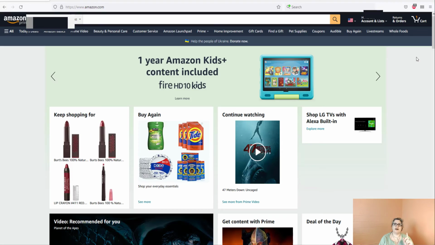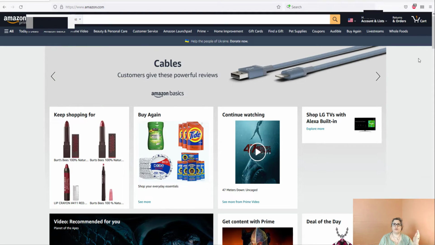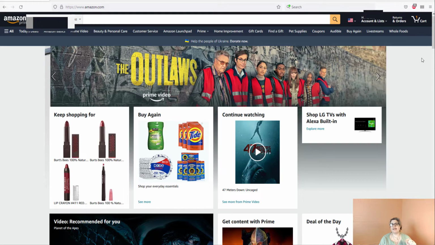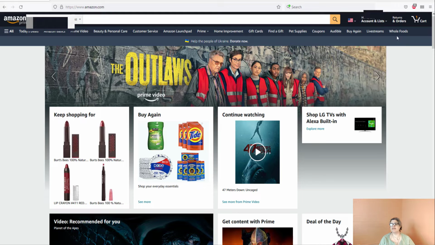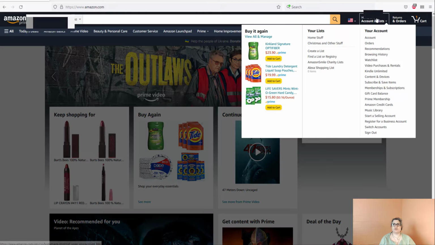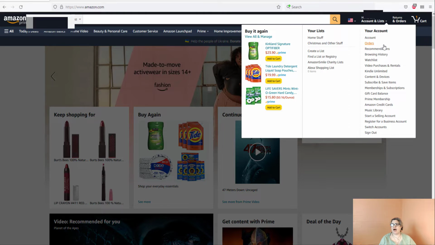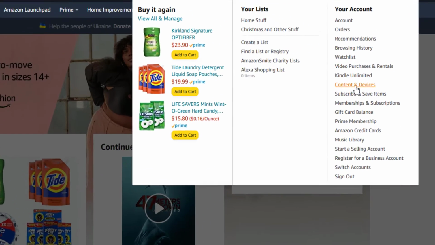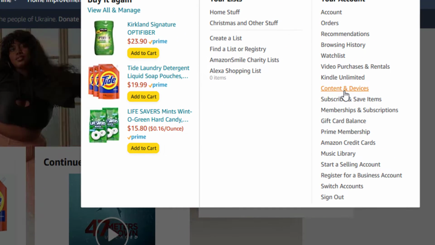So actually, now that I'm talking about that, let me bring up the live page and see what happens. On the live page here, you would go underneath where it says hello and then your name, or that you're signed in. You can see here, accounts and lists. If I simply hover my mouse over that or tap it, I can go right here to what's called content and devices. So I'm going to click there.